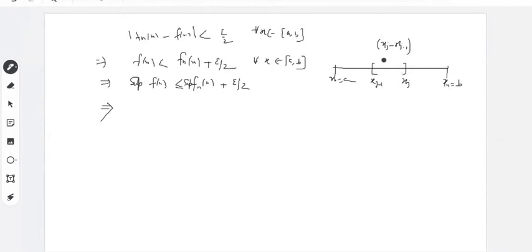And suppose you denote by MjF the supremum of f on this subinterval xj minus 1, xj.